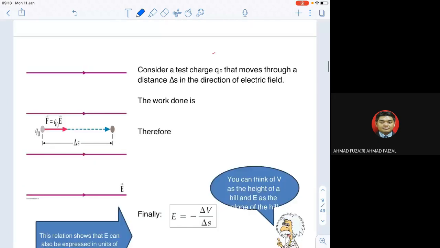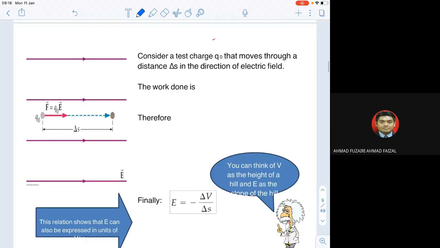However, we can have another part, so let's look at this part. This is a positive charge that follows the electric field. First of all, we must remember delta U equals negative W. This is the first term that you should know. Delta U equals negative W, and after that, you should remember that when the positive charge follows the electric field, its W will be positive.